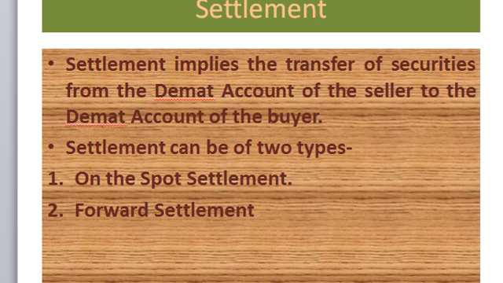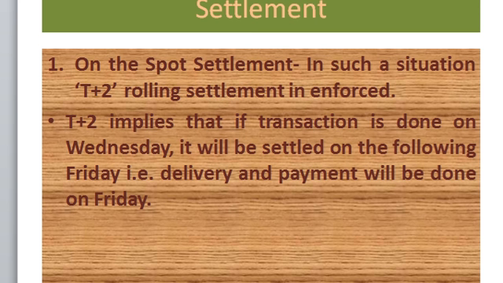Now after that is settlement. Settlement implies the transfer of security from the demat account of the seller to the demat account of the buyer. Settlement can be of two types: on the spot settlement and forward settlement. In on the spot settlement, T plus 2 rolling settlement is enforced. T plus 2 implies that if a transaction is done on Wednesday, it will be settled on the following Friday. So 2 days are there. If Monday, then Wednesday; Tuesday, then Thursday, and so on. That is, the delivery and payment will be done after 2 days.